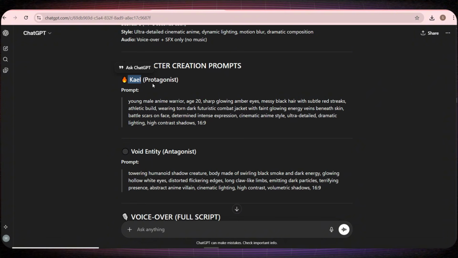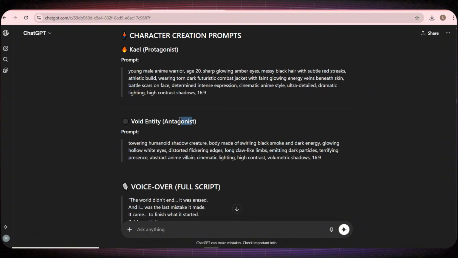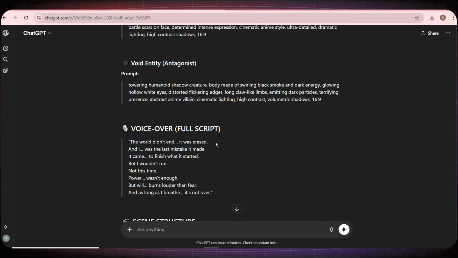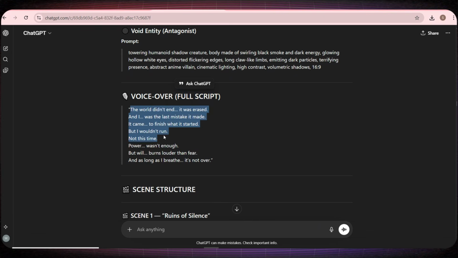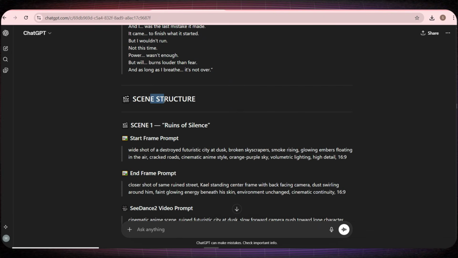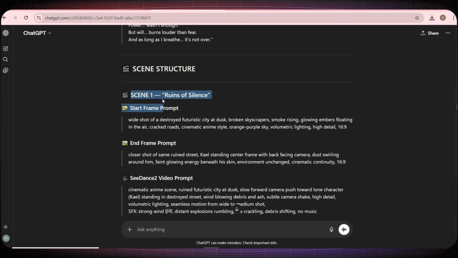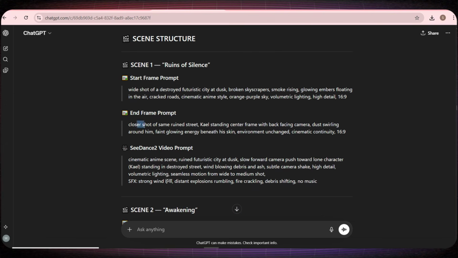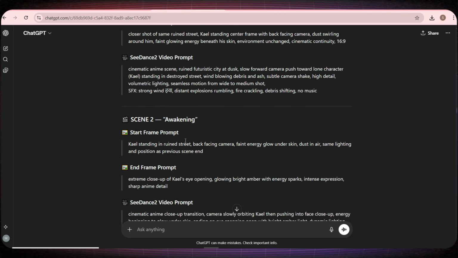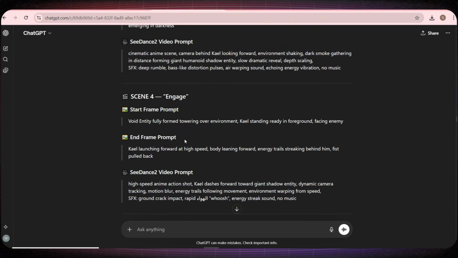First, it created the characters that will be in the anime film. We'll have 2 characters. It also wrote the full voiceover script for the film. Then after that, it generated the prompts for each scene. Every single scene includes start and end frame prompts. Not only that, it also wrote a prompt to create a video using those images for each scene. And the entire film is around 8 scenes in total.